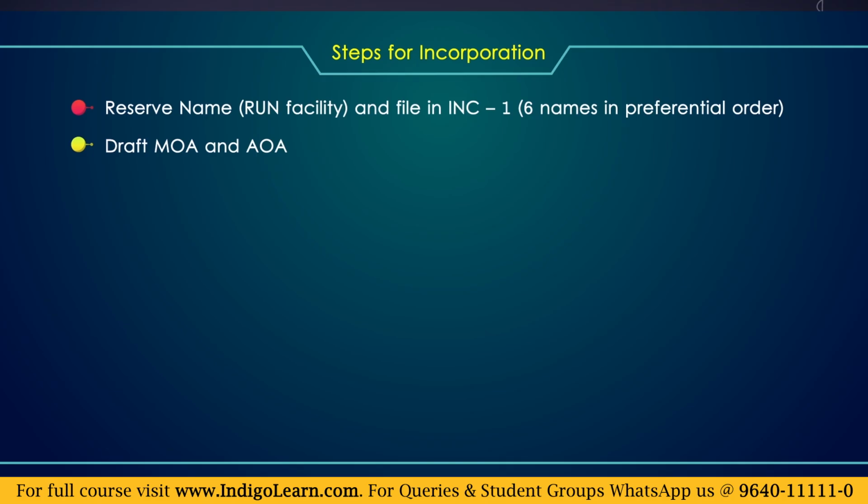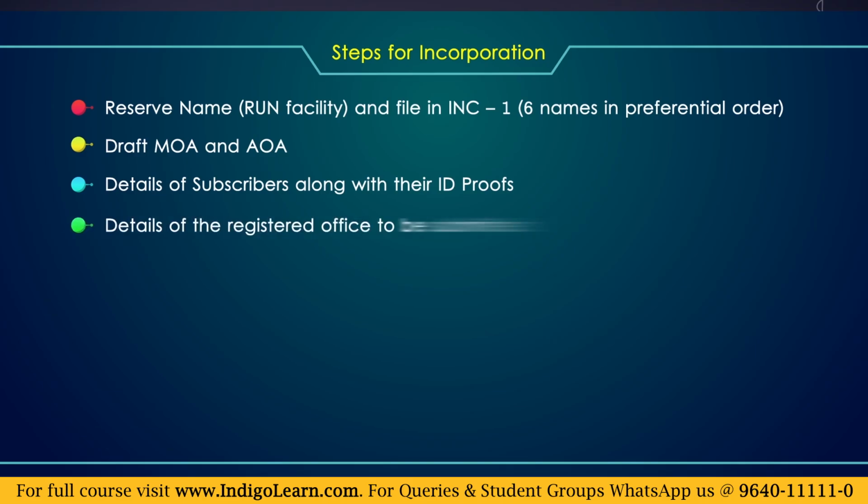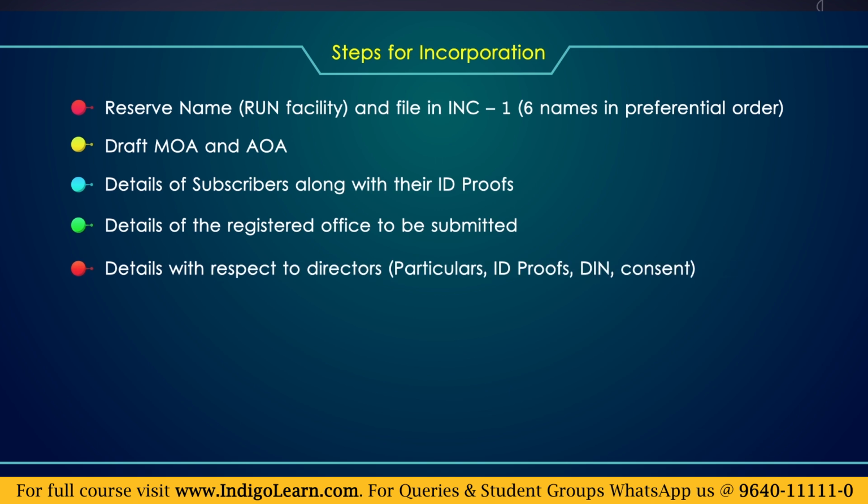The third step is that the details of the subscribers have to be given along with their identity proofs. The fourth step is that the details of the registered office have to be submitted. The fifth detail is with respect to the first directors. So, the particulars of the first directors, their identity proofs, their DIN and their consent have to be submitted.